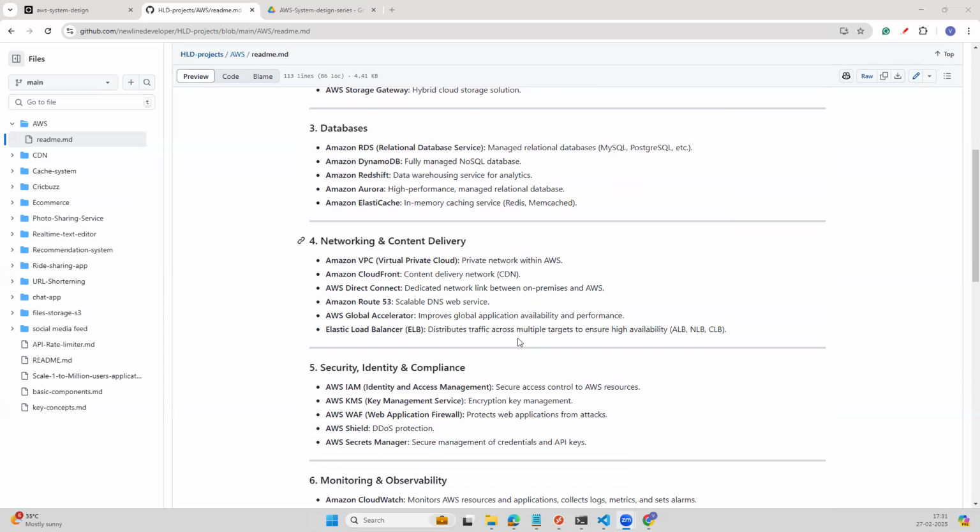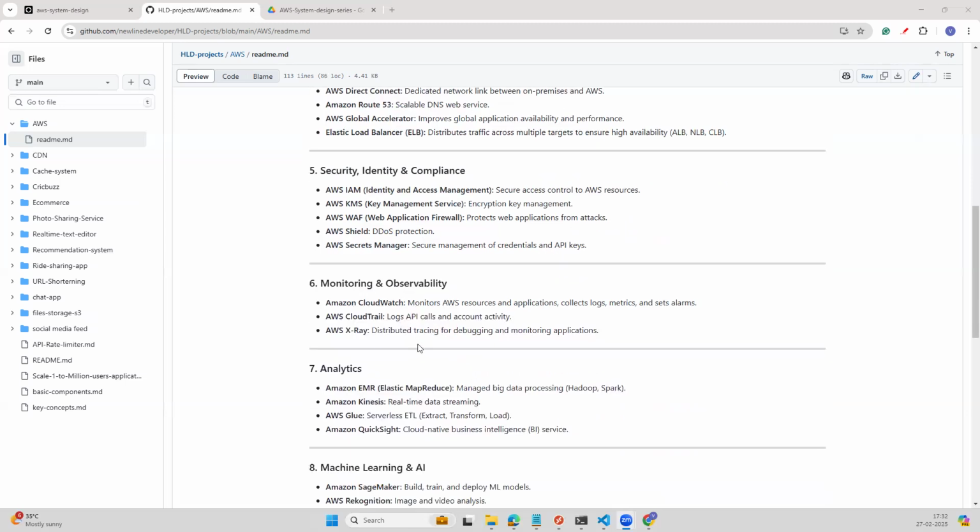The next category will be networking and content delivery. AWS provides Virtual Private Cloud, which will isolate our network services, a private network within AWS. We have CloudFront, which is a CDN, and Direct Connect, which is a dedicated network link between our on-premises data center and the AWS cloud. Then we have Route 53, which is a scalable DNS web service. Then Global Accelerator, which will help us improve our application performance globally. And then we have ELB, Elastic Load Balancer, which will distribute the traffic across multiple instances, multiple servers, to ensure high availability. There are three different types: application load balancer, network load balancer, and classic load balancer.